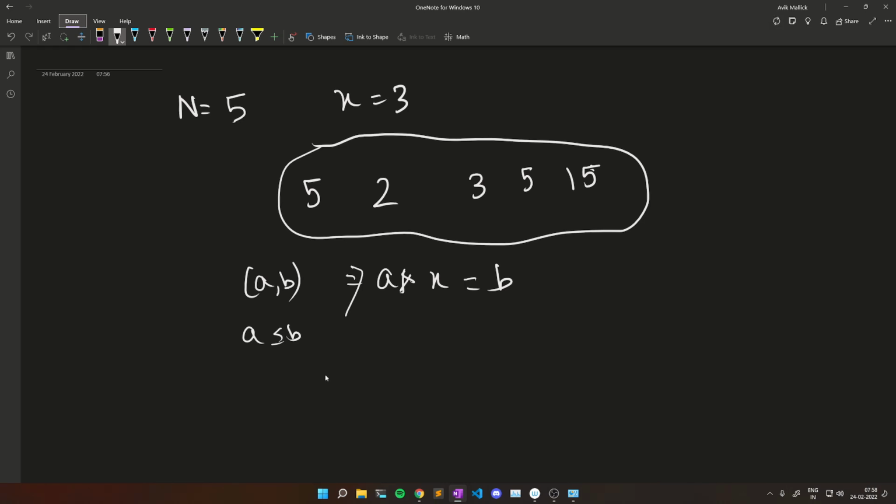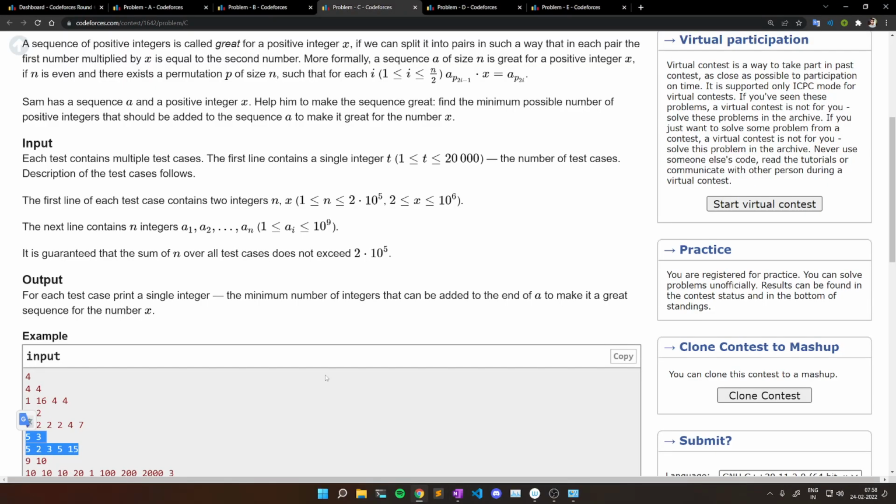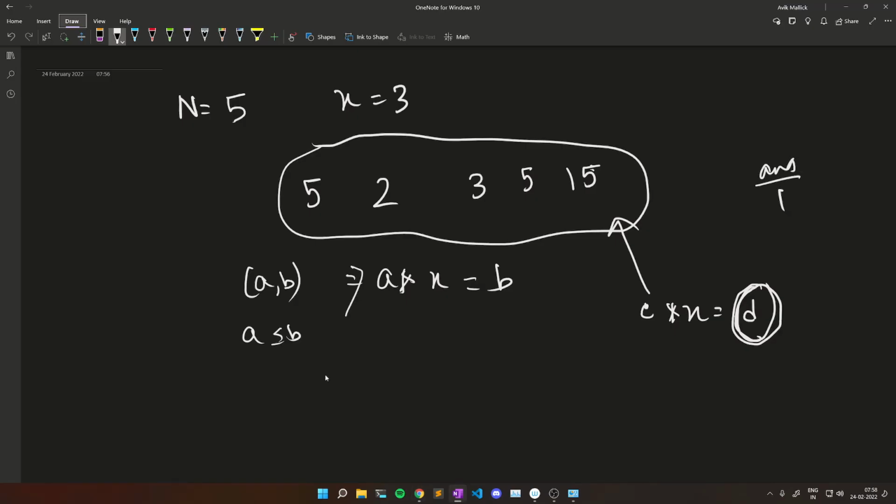And let's say there is another integer, C, which is present in our sequence, so we need another integer D such that C into X equals D. Currently D is not present in our array. In that case, what we can simply do is add this integer D into our sequence, and we have to increase our answer by 1. Why so? Because this D was not already present in our sequence, so we have to add it externally.